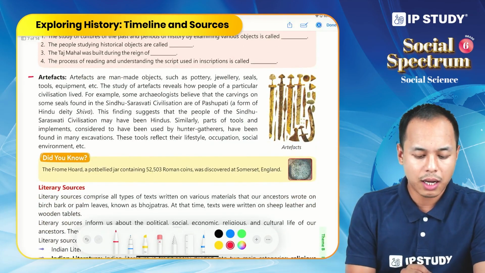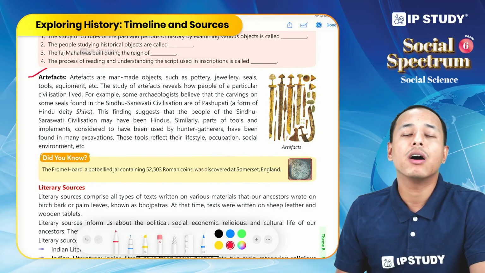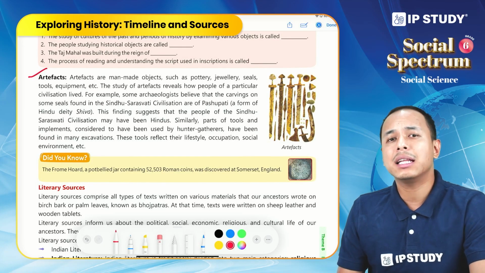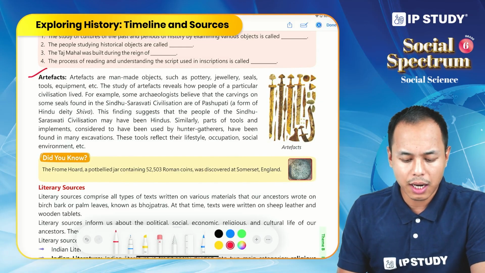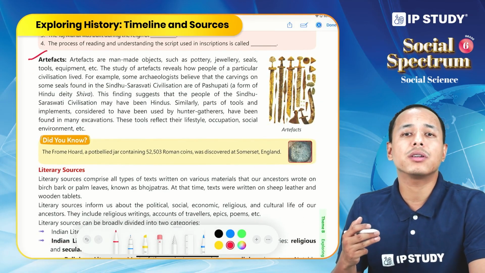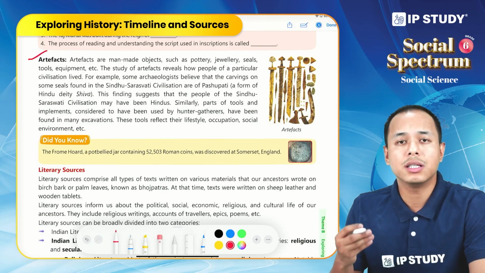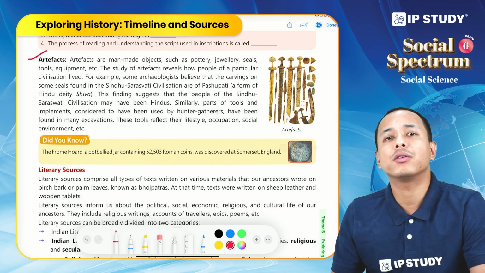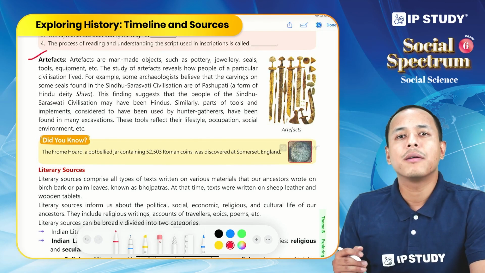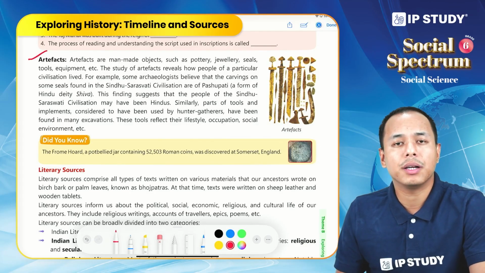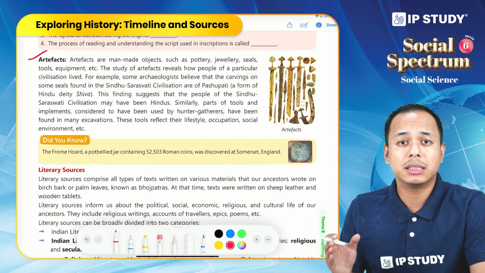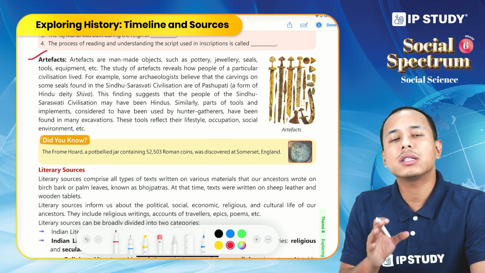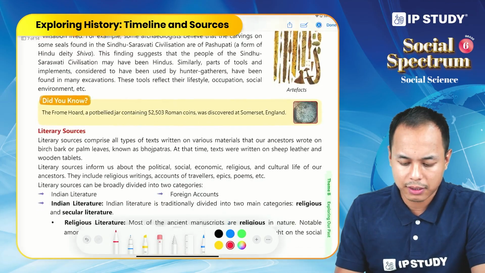So lastly, artifacts. Artifacts refers to the man-made objects. It can include pottery, weapons, tools, jewelry, anything. Man-made objects are the artifacts, and artifacts give us information about the day-to-day life, the culture, occupation, and social life also. For example, if we find a particular weapon, we can understand what metal was used at that particular period, or what kind of weapon it is. Is it a weapon to hunt animals, or is it just a tool to do farming? So all this information we can get from artifacts.